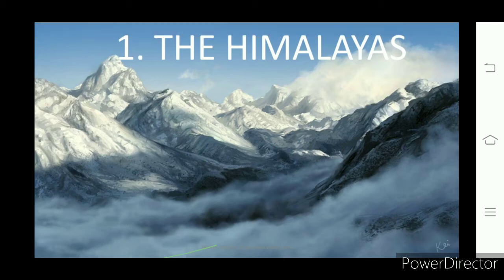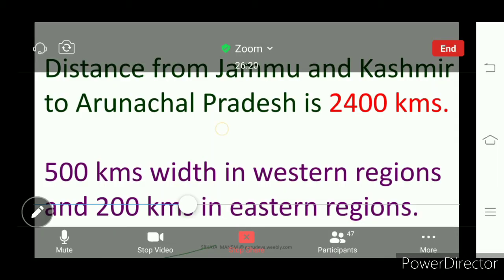Himalayas are the highest mountains in the world. Okay, these are covered with snow. How are these appearing? Covered with ice. So there is ice on the Himalayan mountains. Look here.